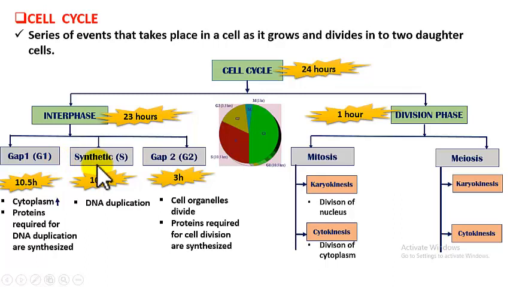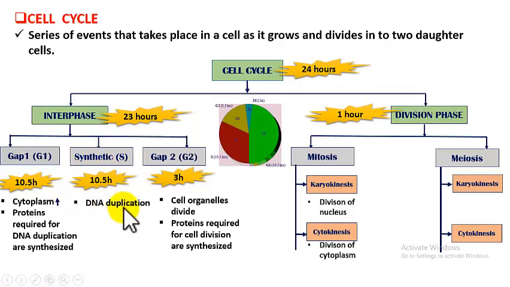Understood? Now the next is synthetic phase. Synthesis means preparation. What is prepared here? DNA is prepared. Already DNA is present. How much DNA is present? Like 46 chromosomes are there. Each chromosome contains one DNA molecule. Now it doubles, and now the nucleus contains 46 chromosomes with 92 DNA molecules.